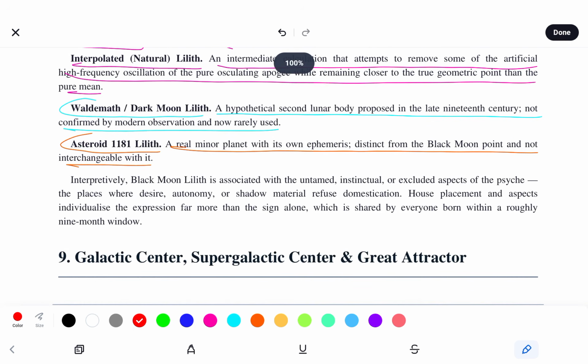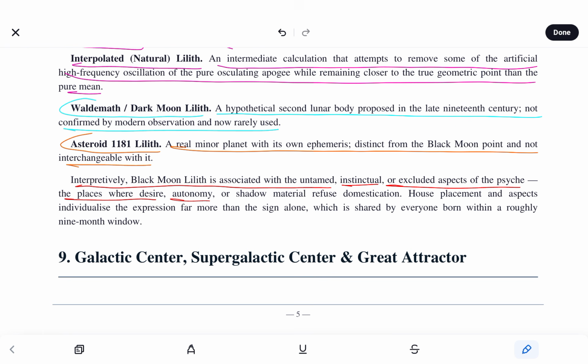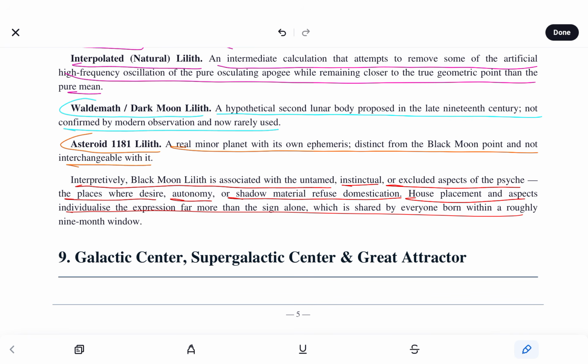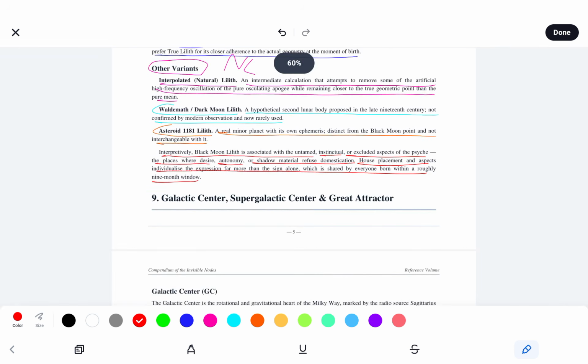So interpretively, Black Moon Lilith is associated with the untamed, instinctual, or excluded aspects of the psyche, the places where desire, autonomy, or shadow material refuse domestication. House placement and aspects individualize the expression far more than the sign alone, which is shared by everyone born within a roughly 9-month window.